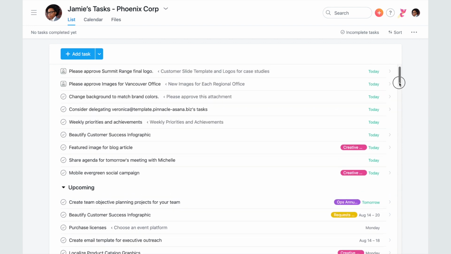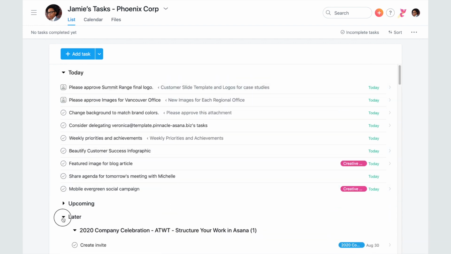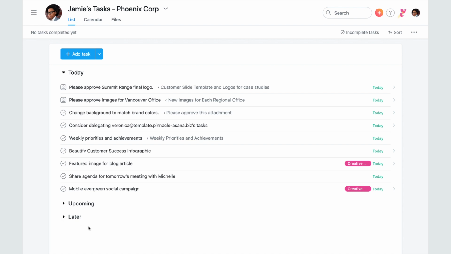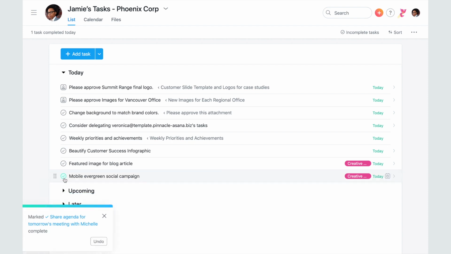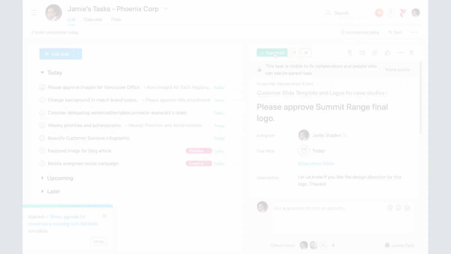Once you've prioritized your tasks for the day, collapse your upcoming and later sections for a simplified view of what to focus on. We recommend starting and ending your day in My Tasks to organize any recently assigned tasks. And don't forget the best part: check off tasks as you complete them throughout the day.